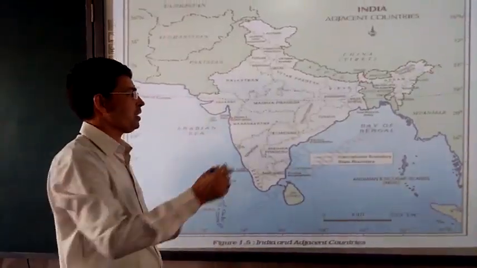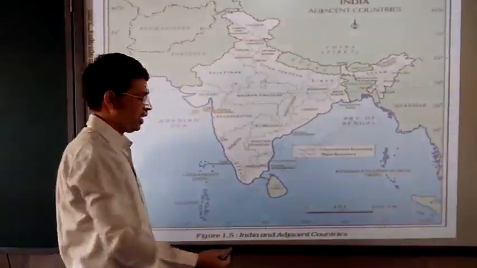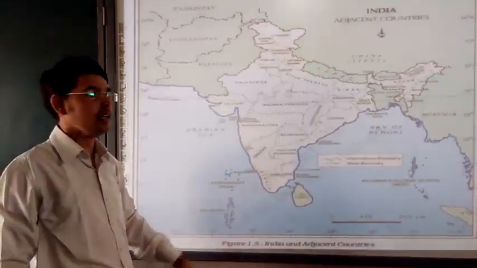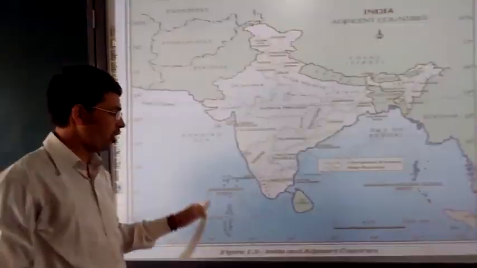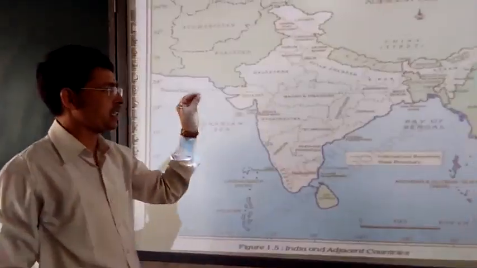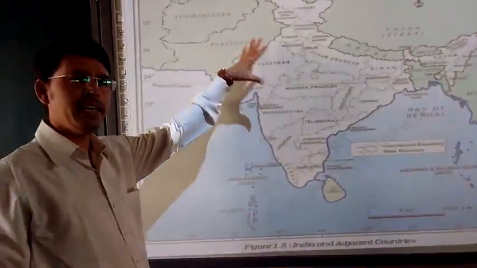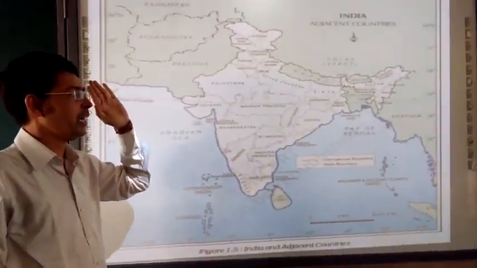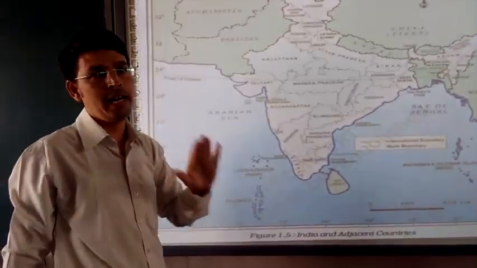So for this purpose, you have to study map 1.3 in great detail. You have to make a list of all the names of the states, write their capitals, and memorize them a little bit, or by heart.